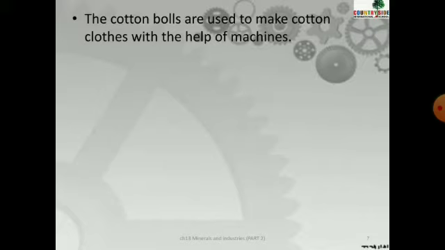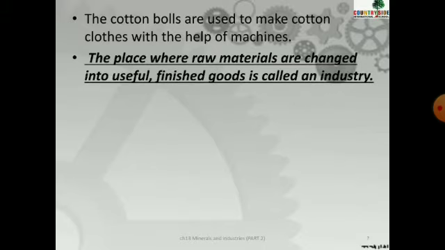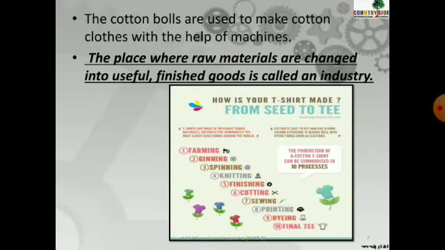We wear clothes, right? Cloth is made up of cotton. So can you directly wear that cotton from the cotton plant? No. First, cotton balls are used to make cotton clothes with the help of machines. And this process, where the raw material, or we can say the cotton ball, is converted into clothes, is known as industry. See here what is written: the place where raw materials are changed into useful finished goods is called an industry.